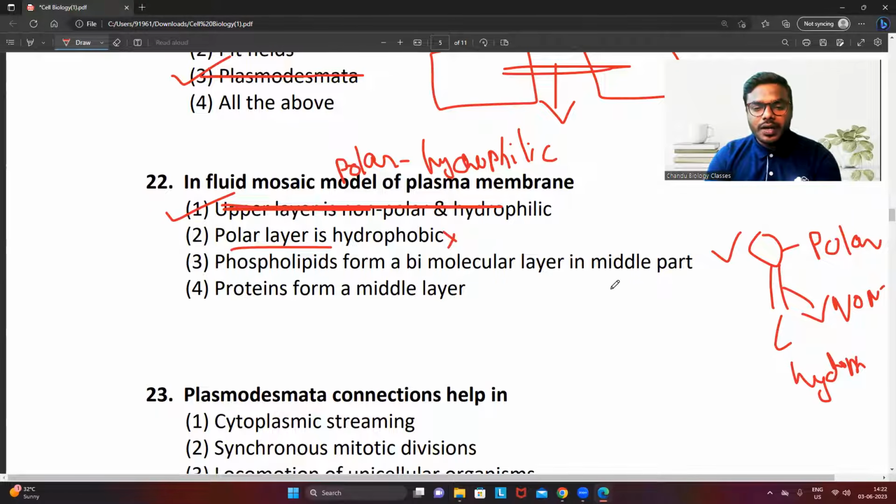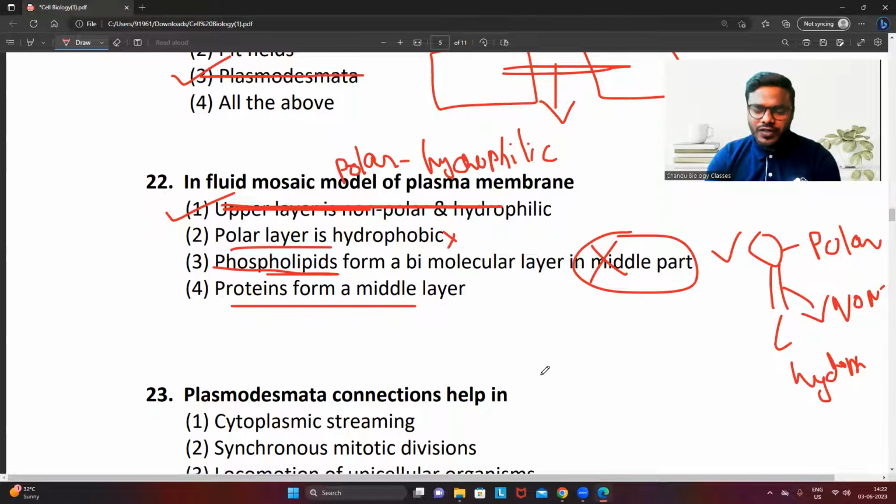Phospholipids form a bimolecular layer in the middle part. We can't say the middle part. What we can say is that phospholipids will form a bimembranous layer, not in the middle part, because of the phospholipid only, the membrane will form. It is not forming in the middle part. Proteins form a middle layer.